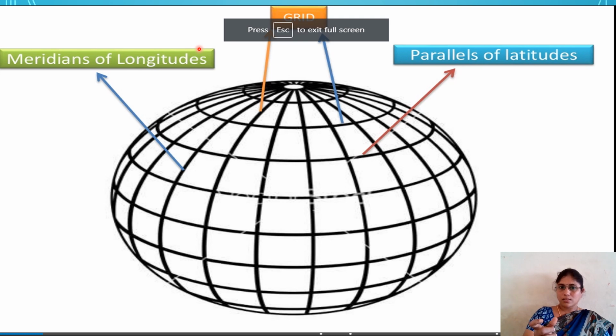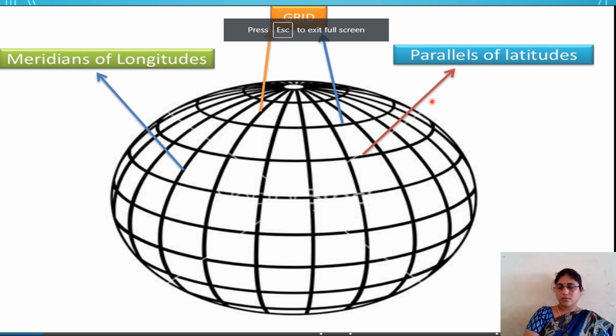Overall, these imaginary lines are drawn on our globe to identify the exact location of a place. Understood? This is the first step in how to identify our country's location on the globe.